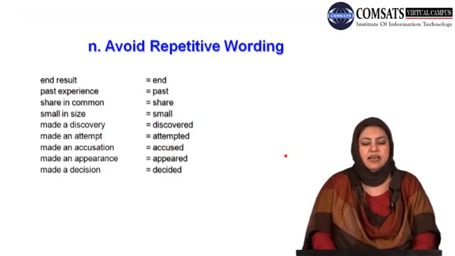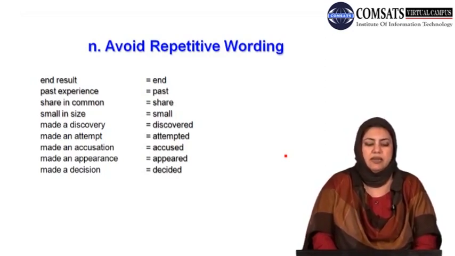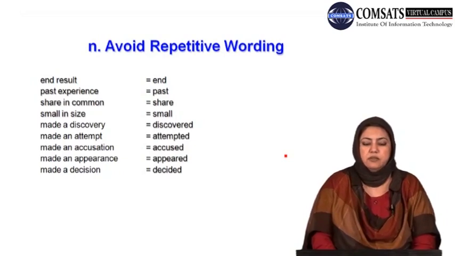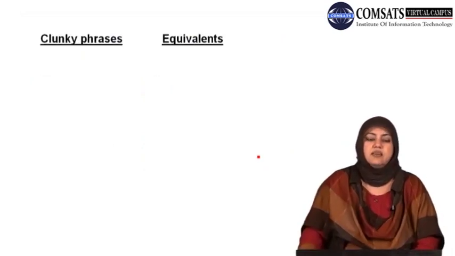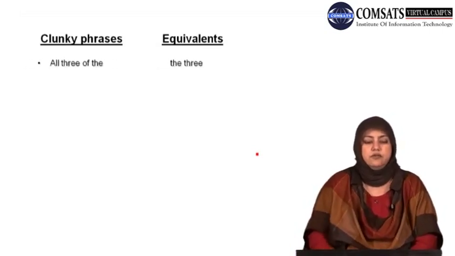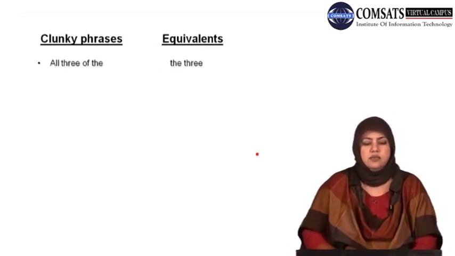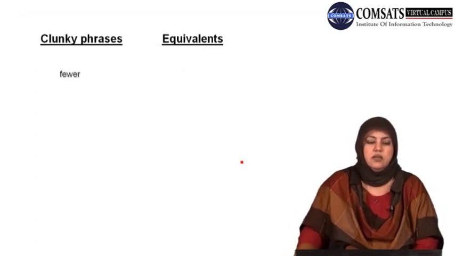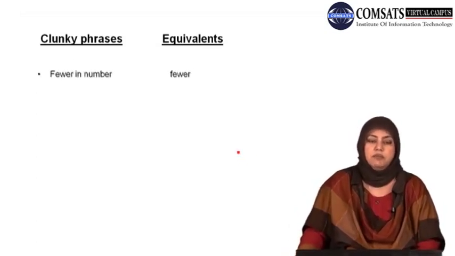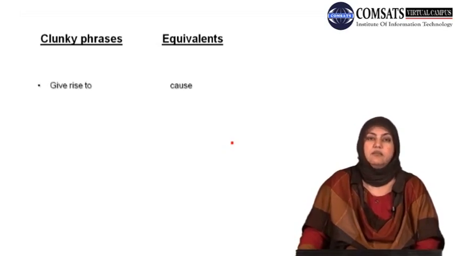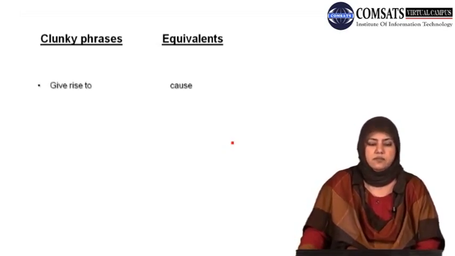Made a discovery, made an attempt, made an accusation, made an appearance and made a decision. ये वही वाला rule जो मैं आपसे बात करी थी. Nominalization मत करें. Simply use the direct verb: discovered, attempted, accused, appeared, decided. Here are some clunky phrases and their equivalents that I would like to offer. All three of the girls, the three girls. Fewer in number, fewer number ही होता है ना भाई. Give rise to, simply cause.